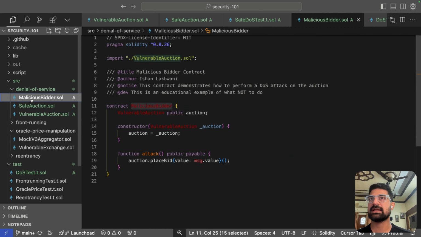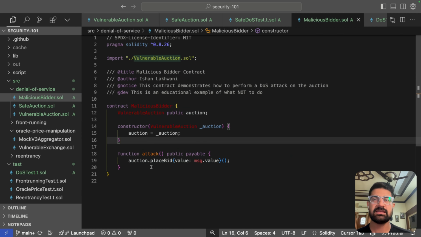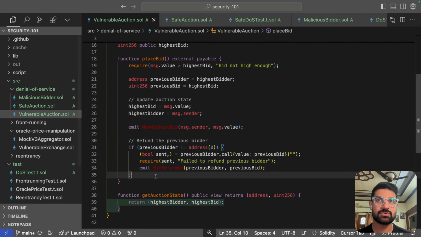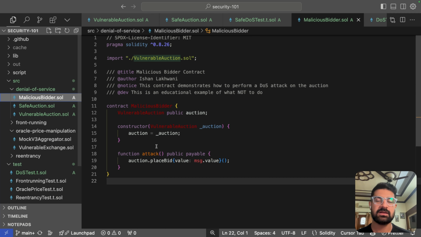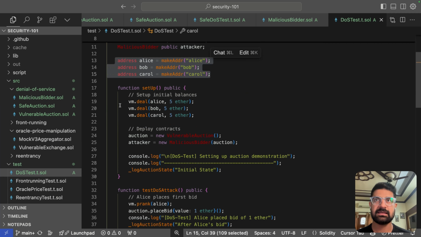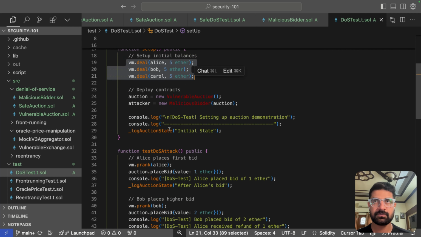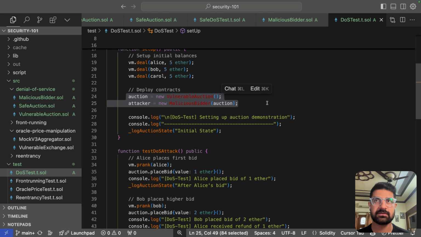So here you can see that I have a malicious bidder. It's a very simple contract where you can observe that there is no receive or fallback function. So when the auction tries to refund the malicious bidder, it is going to fail every time. Initially, I'm going to give 5 ether to each of them. Then I'm going to deploy the contract, vulnerable auction and the malicious bidder.